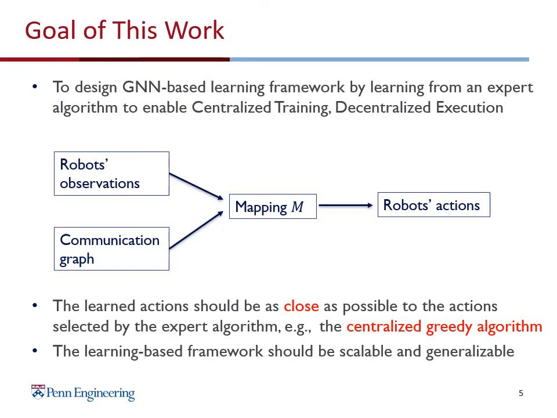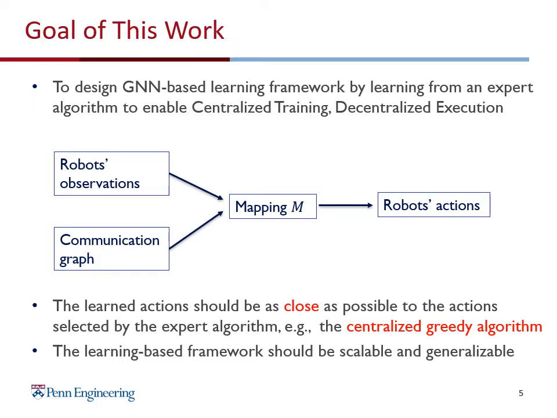The goal of this work is to design a graph neural network based learning framework that learns the mapping from robots' observations and the communication graph to predict the robots' actions. We want the learned actions to be as close as possible to the actions selected by the expert algorithm, for example, the centralized greedy algorithm. Here we did not use the optimal algorithm as the expert algorithm.